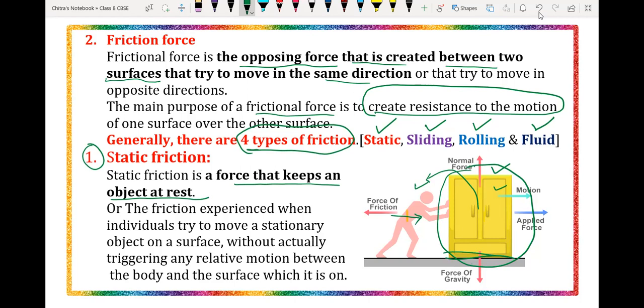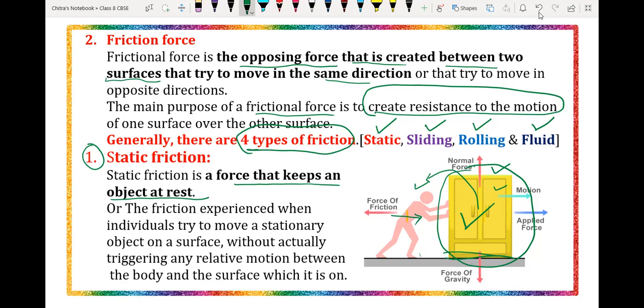That means there is a force working between the surface and that object, which keeps that object in the same place. That means the rest condition. That force which is responsible for keeping that object at rest is called the static friction force.